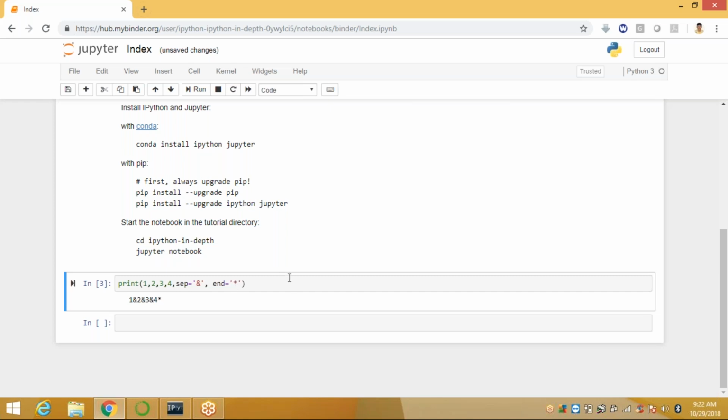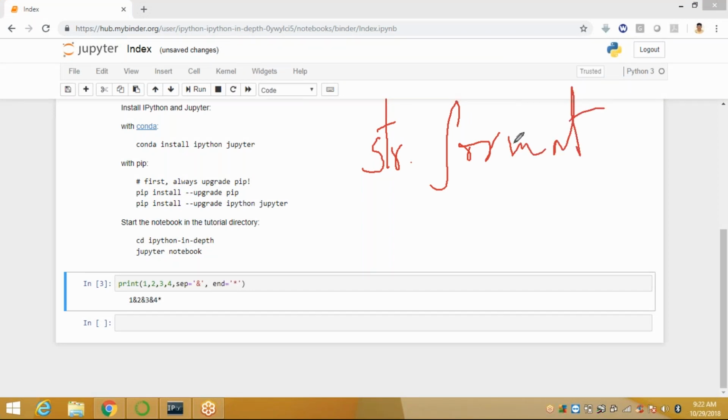Now, output formatting. I'm using a separate method, the str dot format method. Sometimes we would like to format our output to make it look attractive. This can be done by using str.format. You can use this method extensively in machine learning also. This method is visible to any string object.